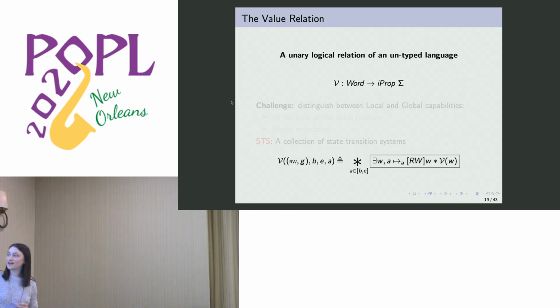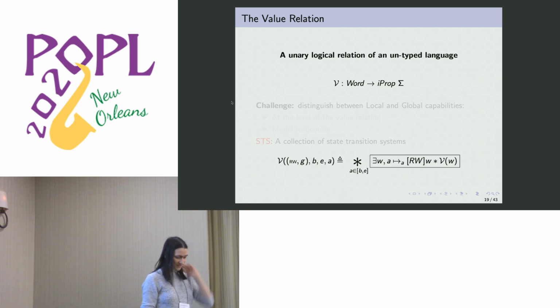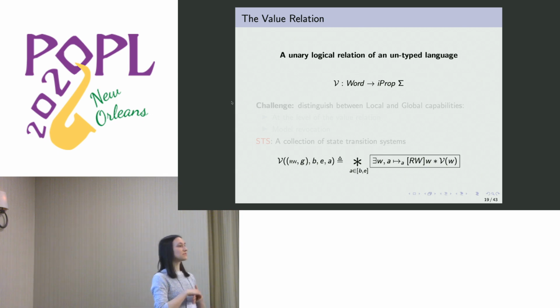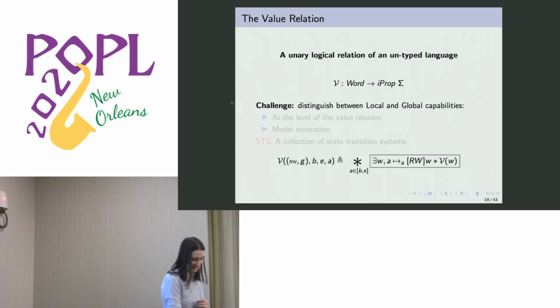And next, we want to say that it maps to a W, and that W is also in the validity relation. However, there is something slightly missing, and that has to do again with the distinction between local and global capabilities. So here we don't really use G for anything, but we of course want to do that because we want to reason about the distinction. So the idea is we want to make sure that local capabilities are revoked, whereas global capabilities are not. We want our model to represent that. That was the challenge. We want to model revocation.